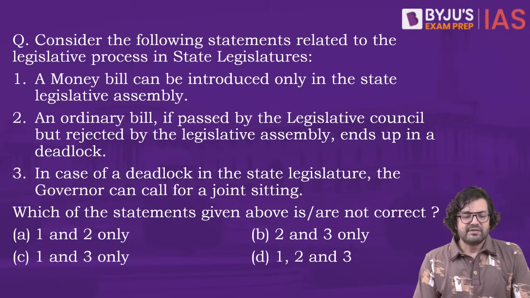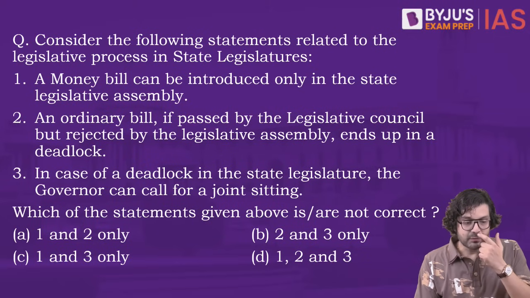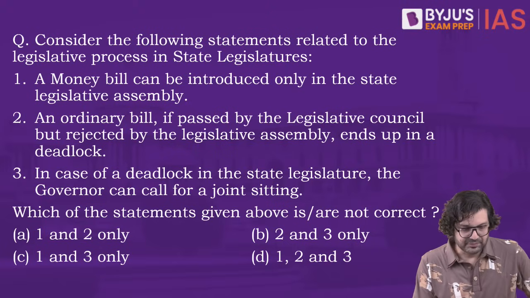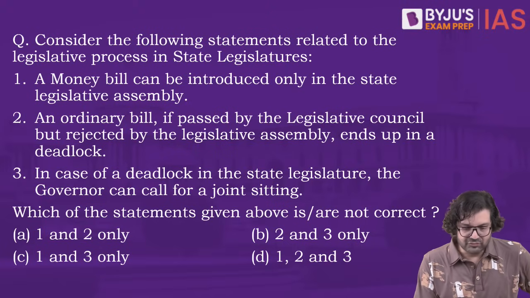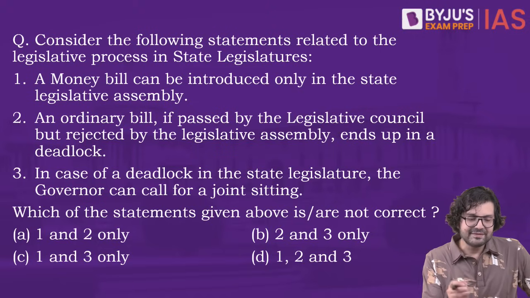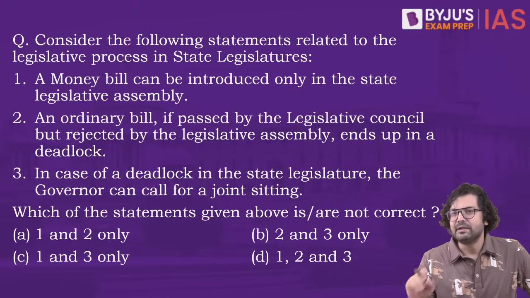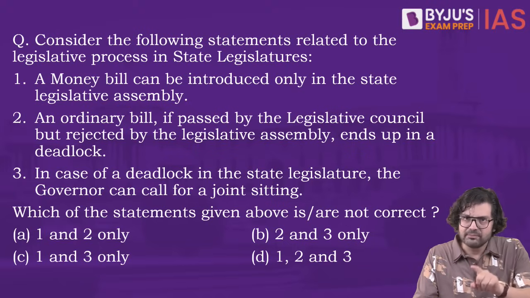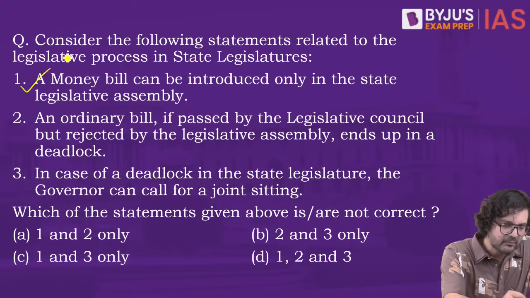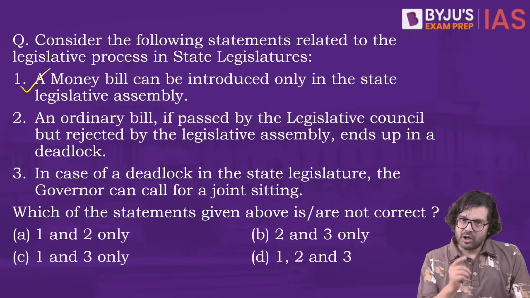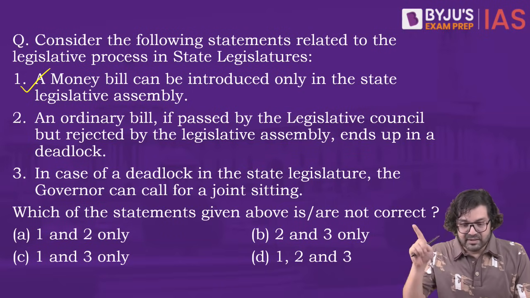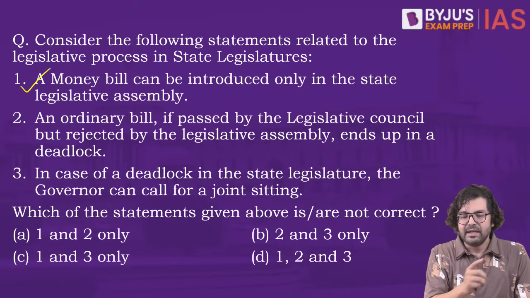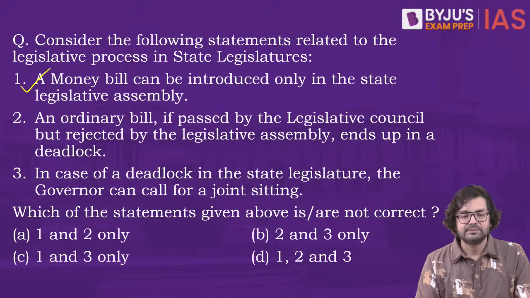Next question. Consider the following statements related to the legislative process in the state legislatures. Number 1, a money bill can be introduced only in the state legislative assembly. Yes or no? Yes, of course. Money bills, lower house only. So 1 is correct. Number 2, an ordinary bill, if passed by the legislative council but rejected by the assembly, ends up in a deadlock.